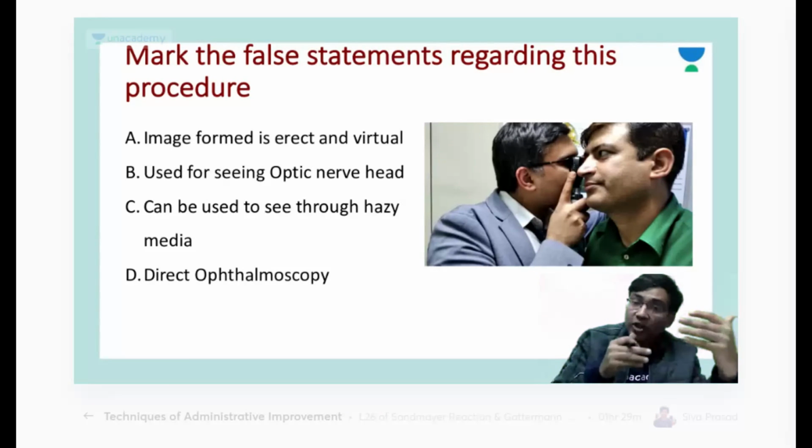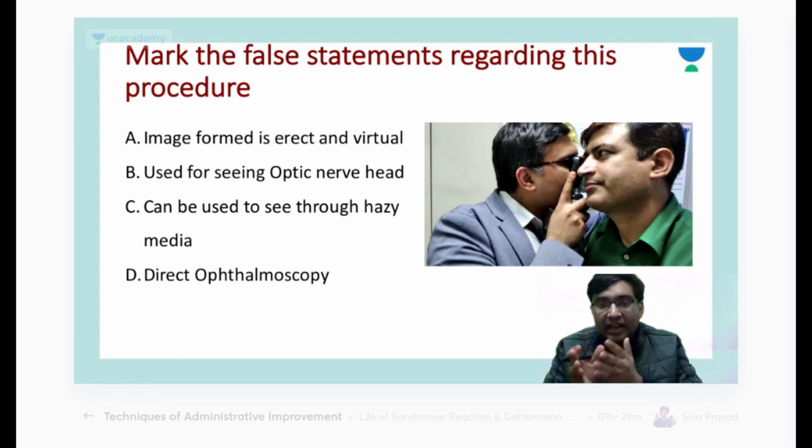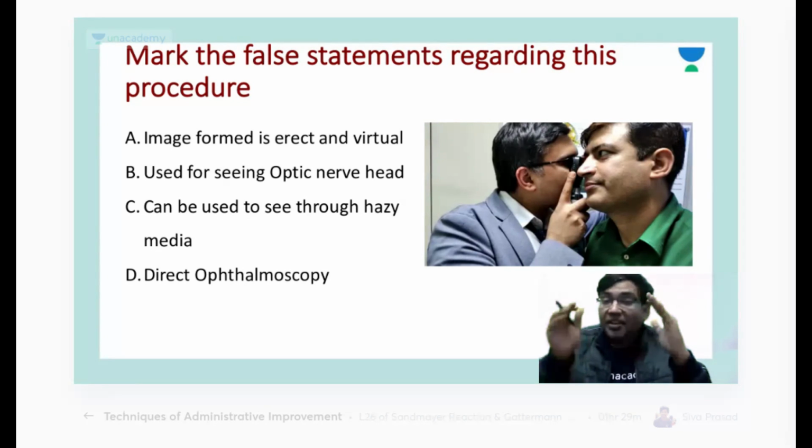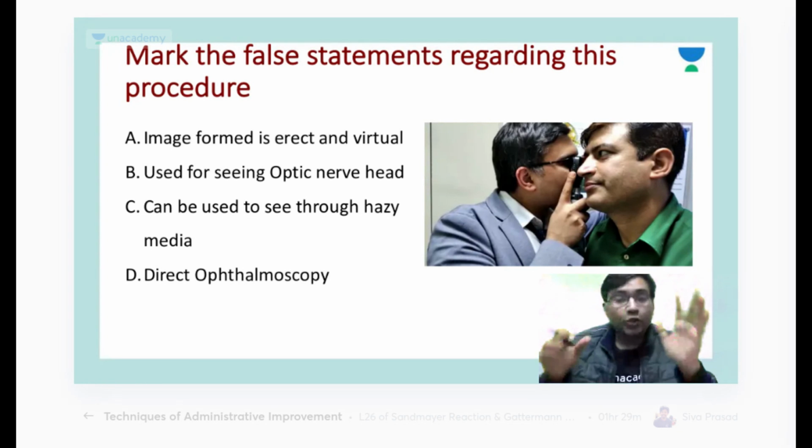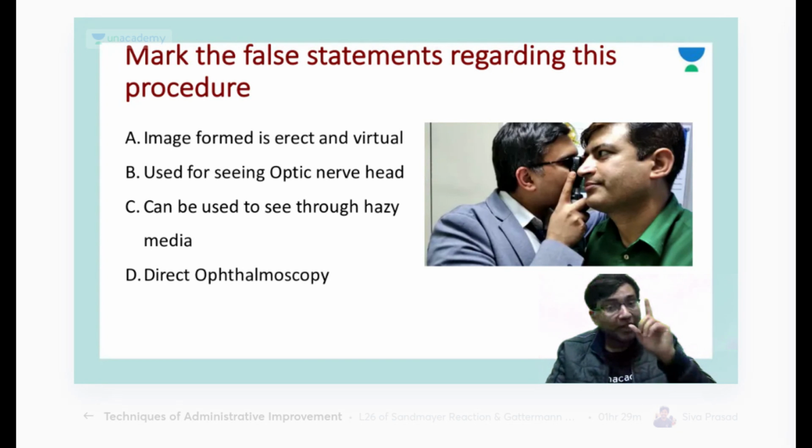Dr. Beauty, your question is whether we require cycloplegia for this. Remember, if you are doing a retinoscopy, you require a cycloplegia. But for a direct ophthalmoscopy, you do not always require a cycloplegia, unless your pupil is so small that the light is not able to go through it. 99% of the times I use a direct ophthalmoscope in patients who are not dilated.